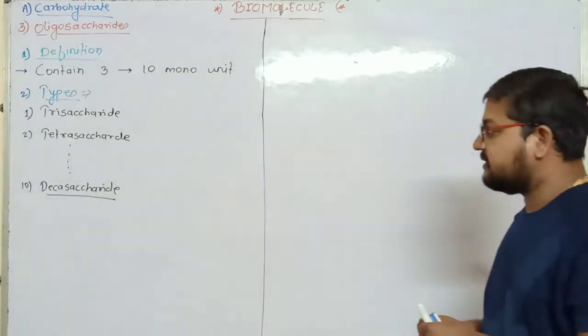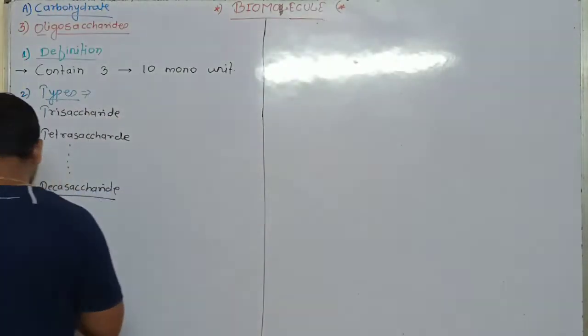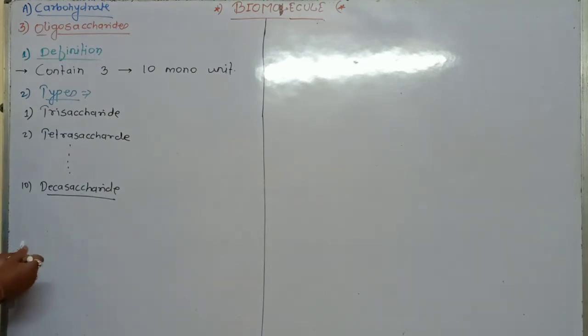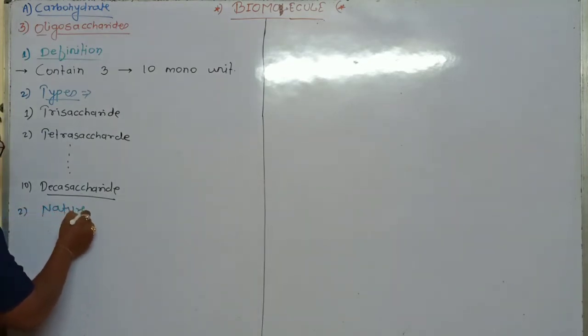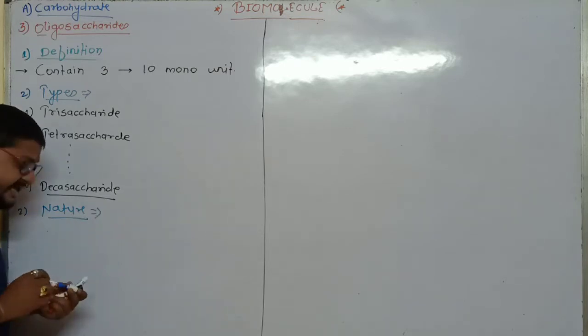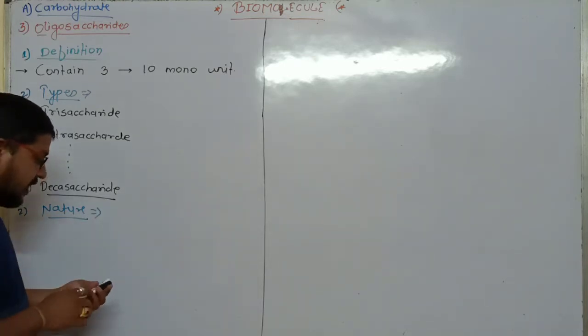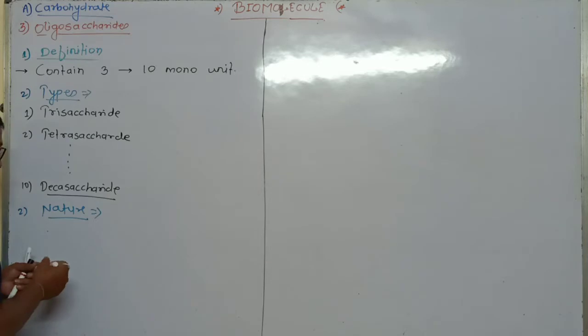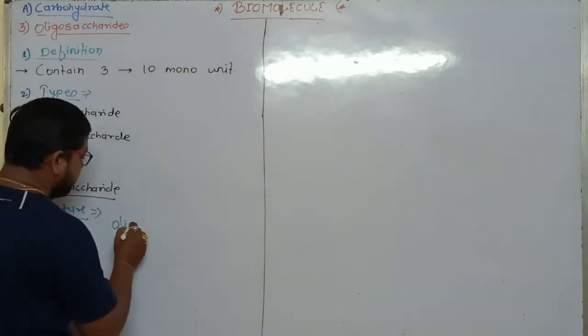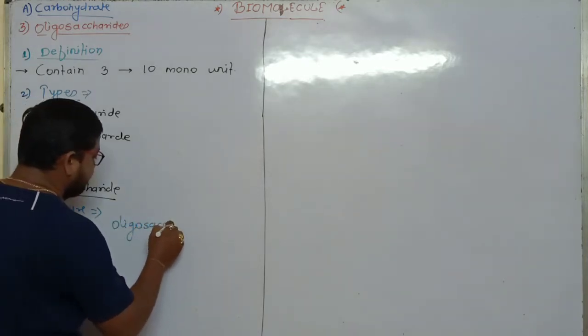After that, what is the nature of oligosaccharide? Understand, as I say, oligosaccharides are present in two forms in the living system.